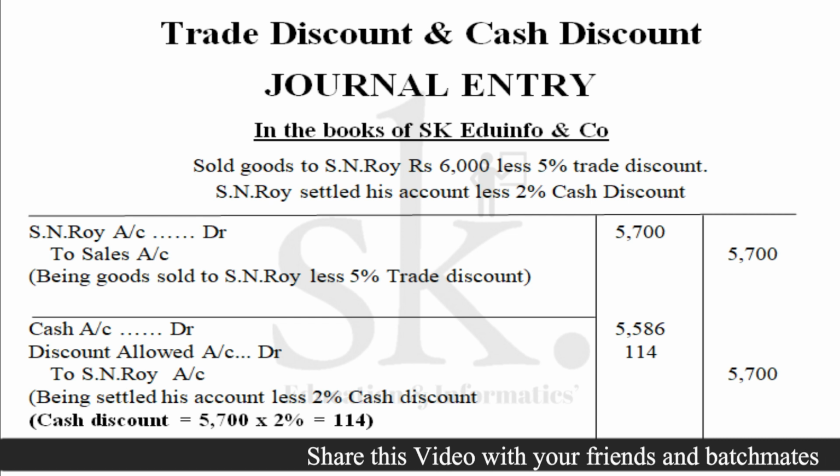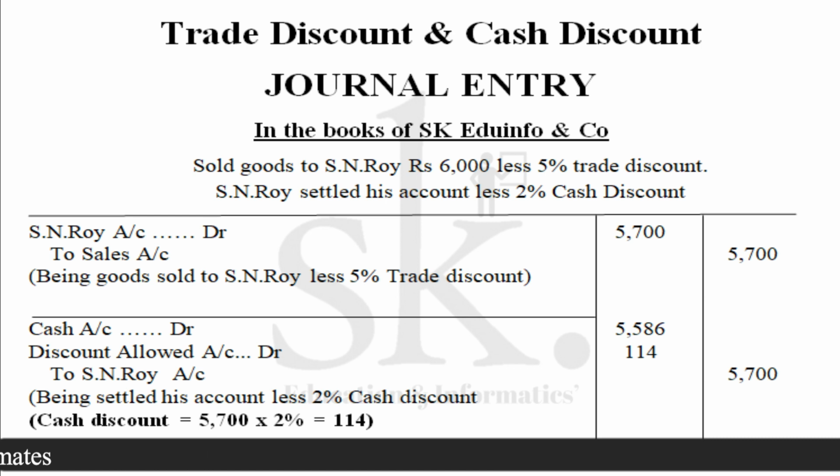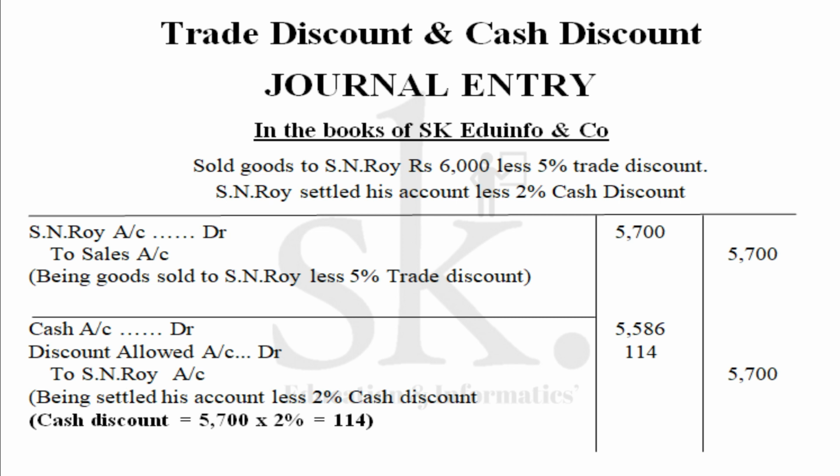It's a loss. Why is it a loss? Because we are supposed to get 5,700, but we are not getting 5,700. We are getting 5,586, which is a reduced amount. That is the reason we term it as a loss. We will be discussing in detail about discount allowed and discount received in the next part of our video. So cash account is debited, 5,586.